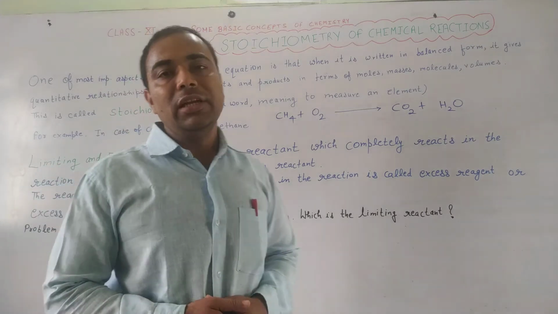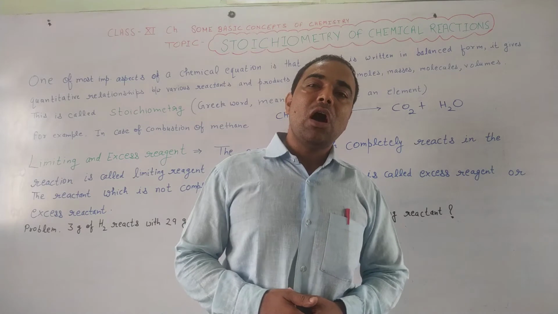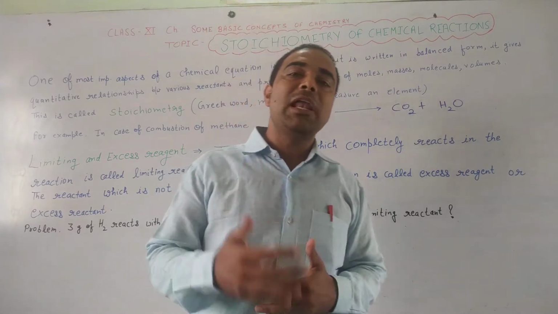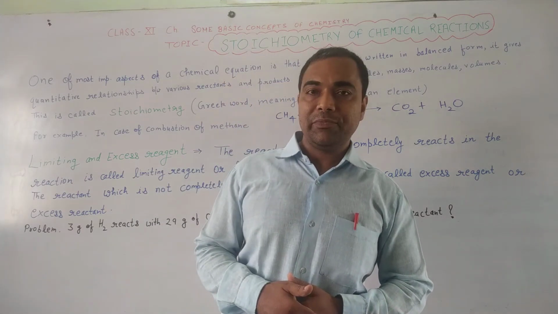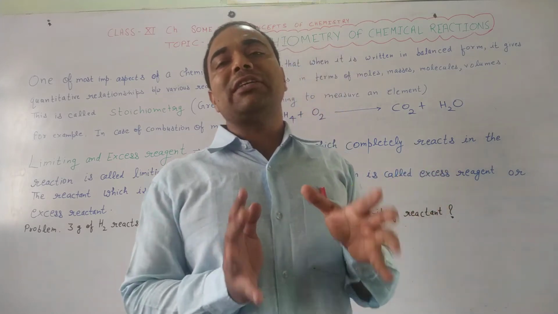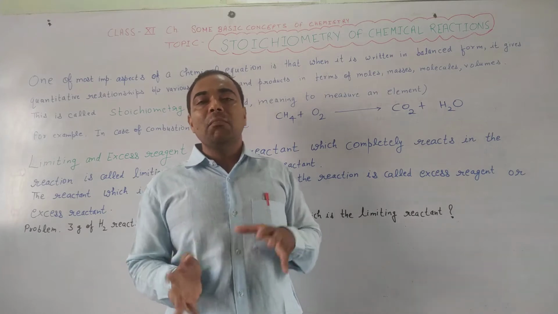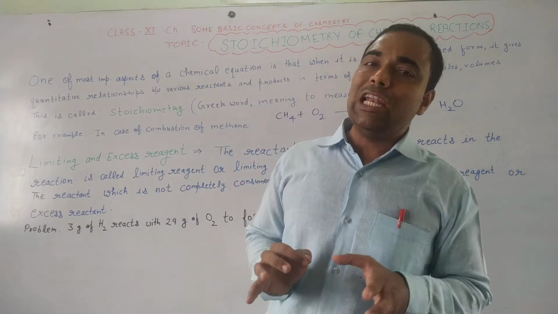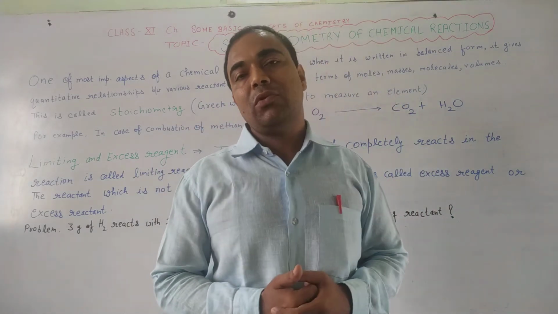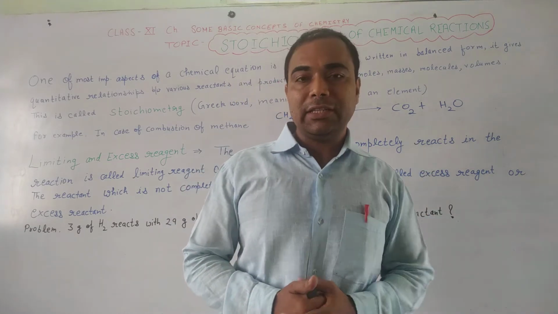We have studied in our previous classes how we can balance a chemical reaction. Balancing of a chemical reaction means equalizing the number of atoms of elements on both sides, on the left hand side and the right hand side.